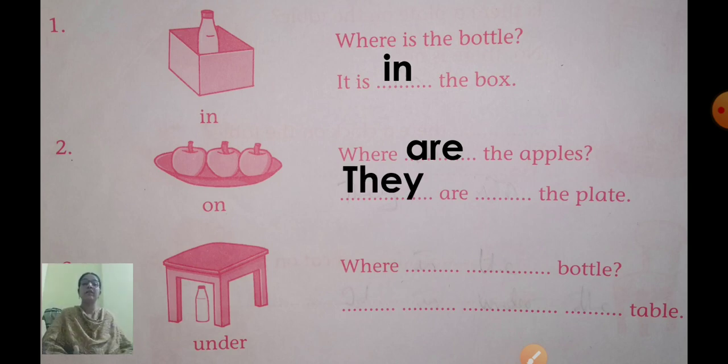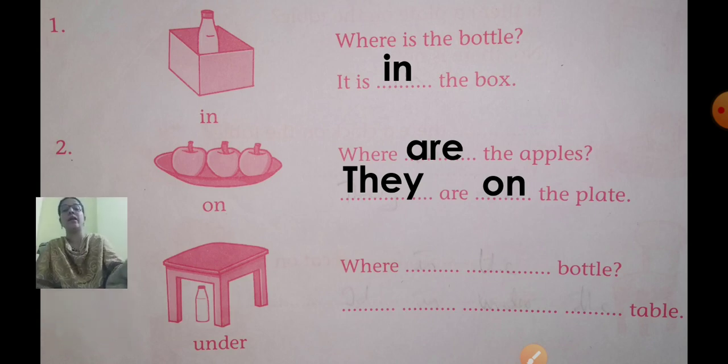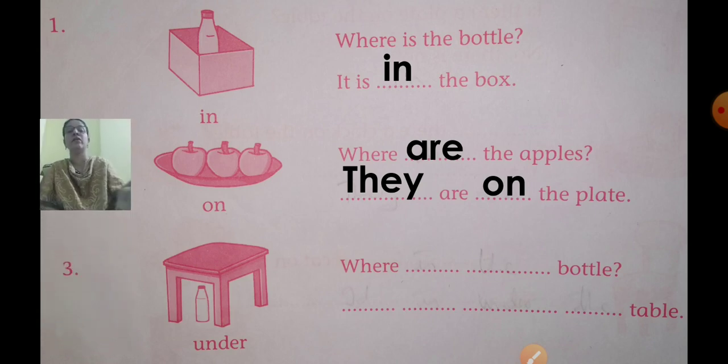There are many things, then you will write they. They are on the plate. So, write the answers fast. Be quick, children. Where are the apples? They are on the plate. See number 3. Now again here you have to complete the question. Where dash dash bottle.